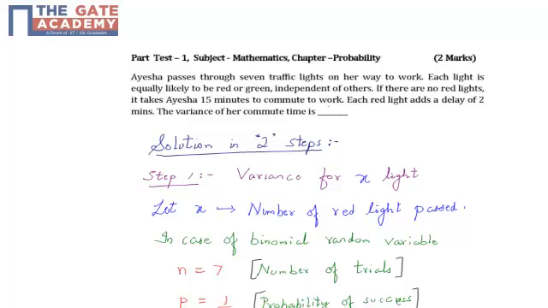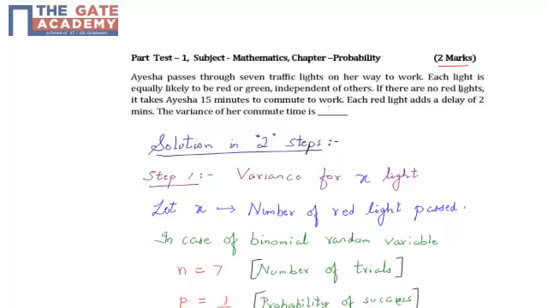Hello students, the following question is from part test 1, subject mathematics, chapter probability, and the question is asked for 2 marks. The question states that Aisha passes through 7 traffic lights on her way to work. Each light is equally likely to be red or green, independent of the others.